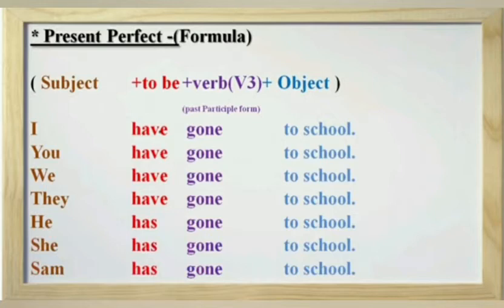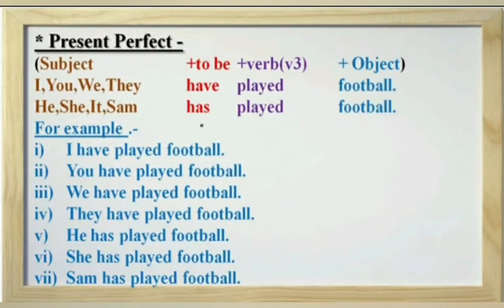Next we have he has gone to school, she has gone to school, Sam has gone to school. Here we have he, she, Sam as subject. With subject third person singular we use has. So here we use has with third form of verb. That's why the answer is he has gone to school, she has gone to school, Sam has gone to school. Students, let me show you some more examples to clear the concept.